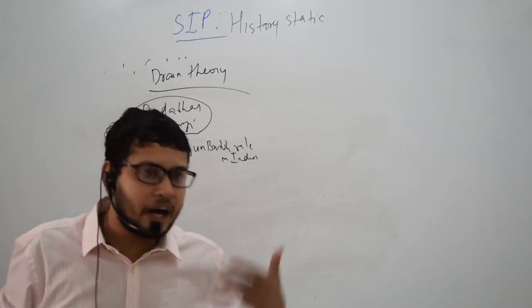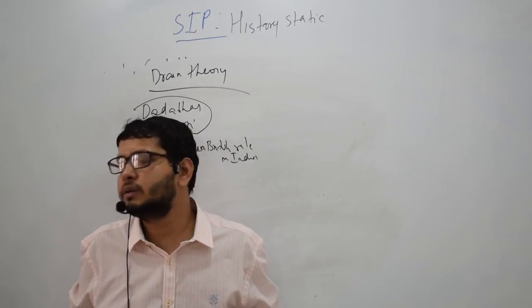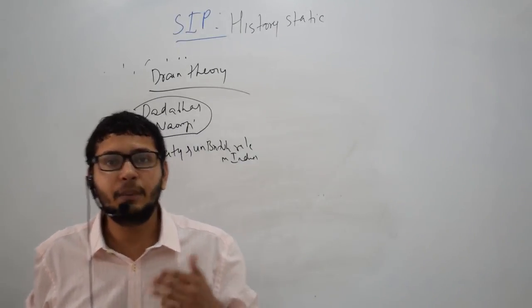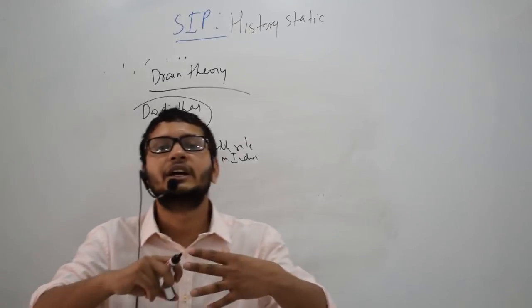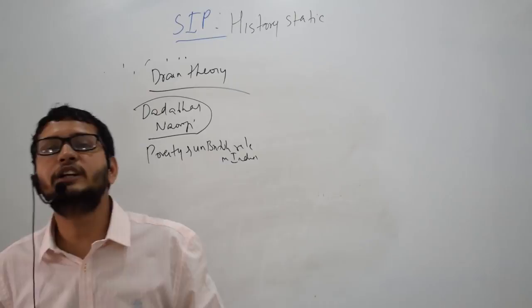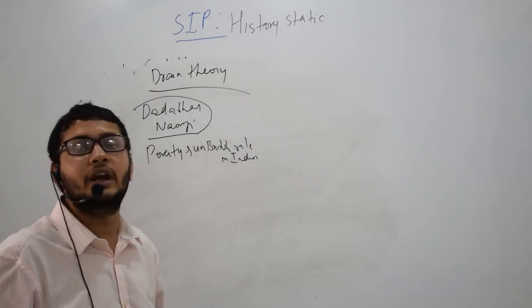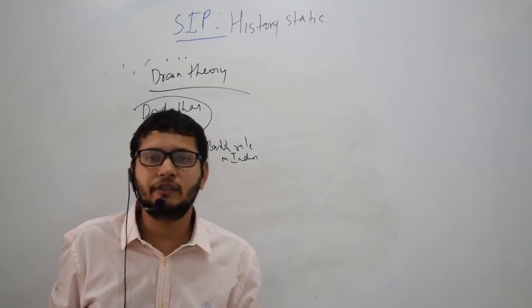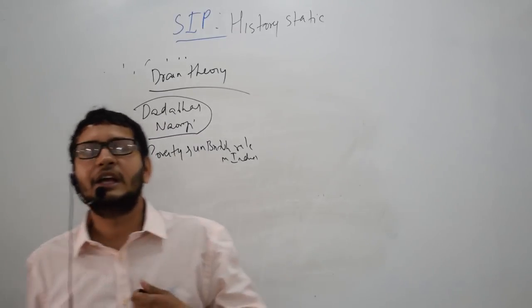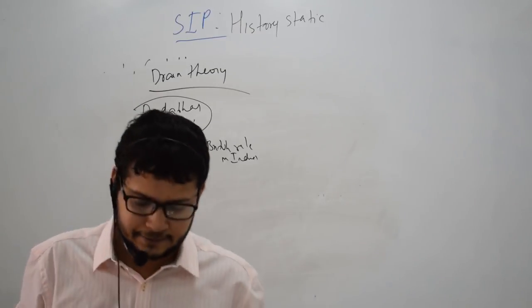He called it un-British because he believed that Britain was a parliamentary democracy, a country of liberty and fraternity, and therefore it was very un-British of them to do this in India. He was a moderate, so he had faith in the goodwill of the British Empire.